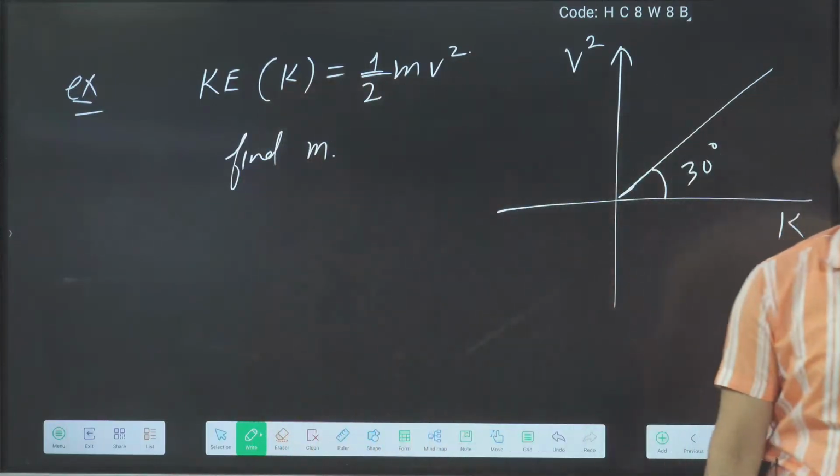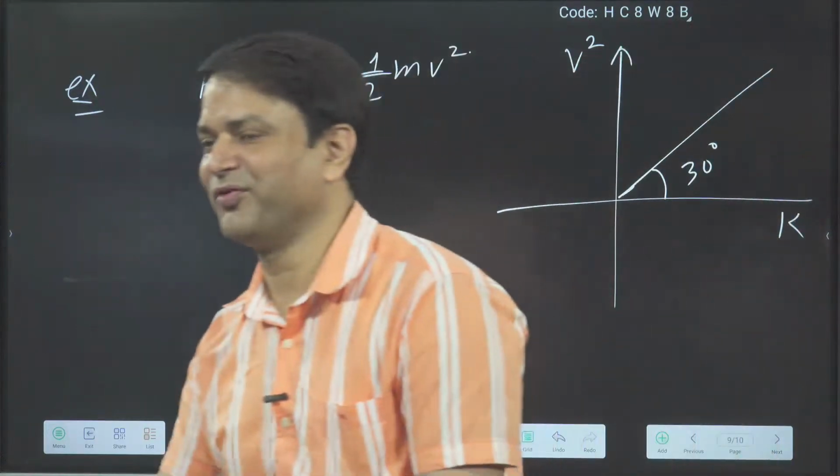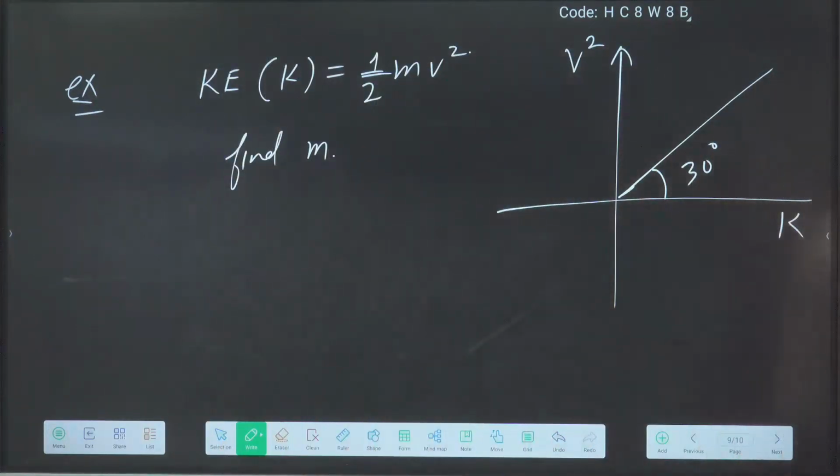I will check whether you focus properly or not. Find the value of m. This graph I have given.